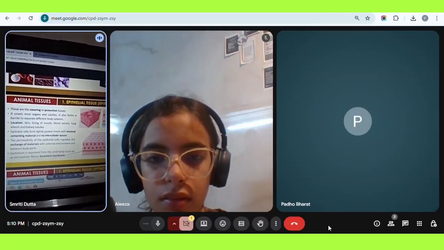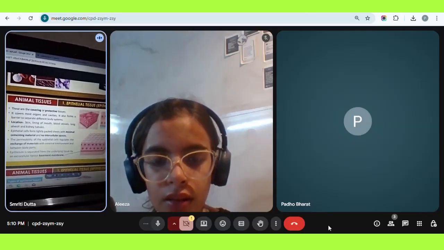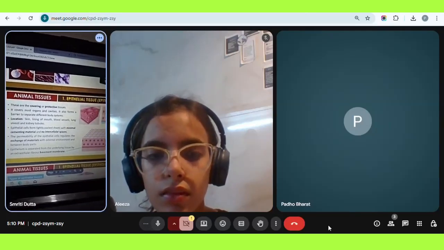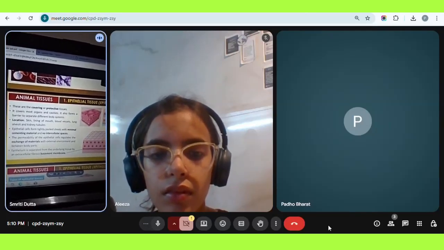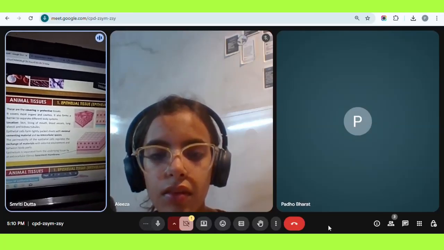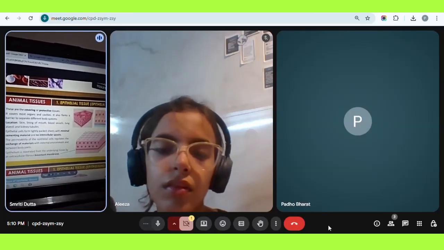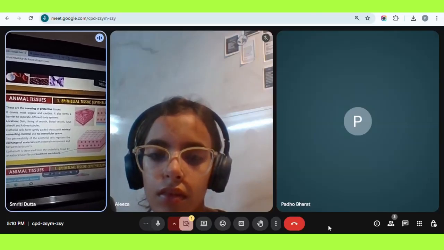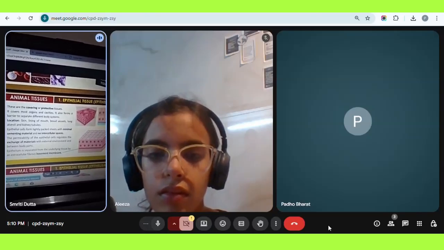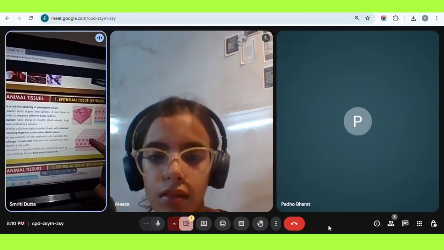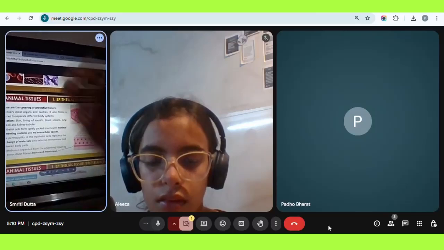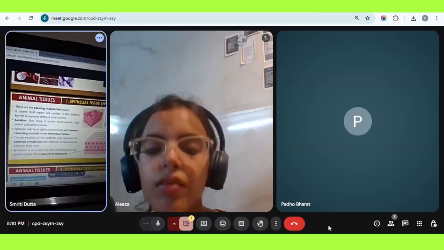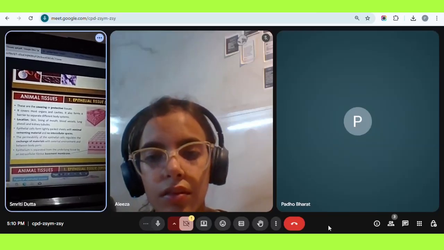These are epithelial tissues. They are mostly the covering tissues of organs. They provide protection, and they also help in creating a barrier to separate different organs. Now I'll give you an example. The liver, the stomach, the pancreas, they are all compactly packed in the body, right? In the abdominal region, it is the epithelial tissue that provides a lining type layer between the different organs. This is the core function of epithelial tissue.